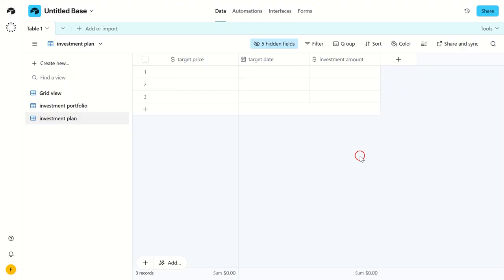And that's it. You've now set up a comprehensive system to plan and track your fund investment portfolio in Airtable. Keep updating and refining your tables as you make new investments and your financial goals evolve. Remember, the key to successful investing is not just about choosing the right funds, but also about monitoring your investments and planning ahead. And Airtable makes this process effortless and efficient.